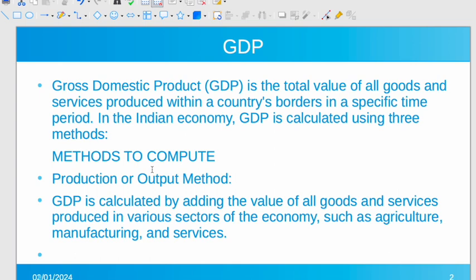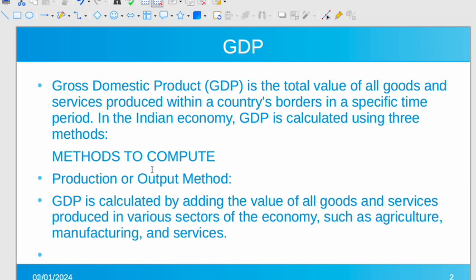GDP is the total value of all final goods and services produced within a country's border in a specific time period. So what does it mean? Suppose in India we are producing X amount of goods, X amount of services inside the territory of the nation, and all the goods and services used to compute GDP should be final in nature.